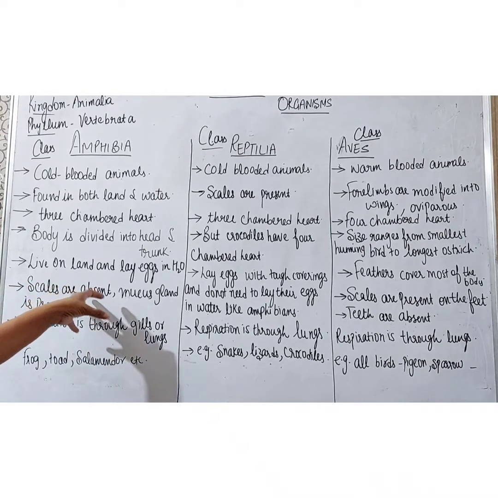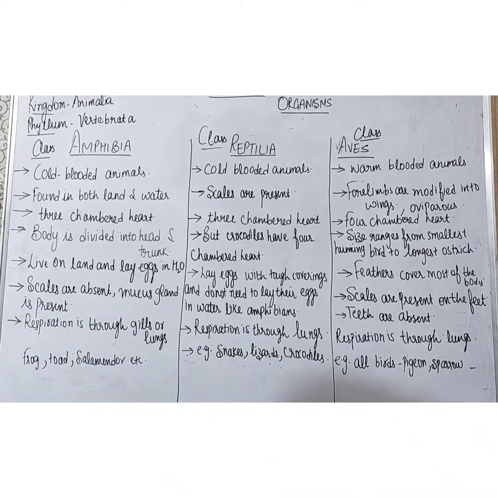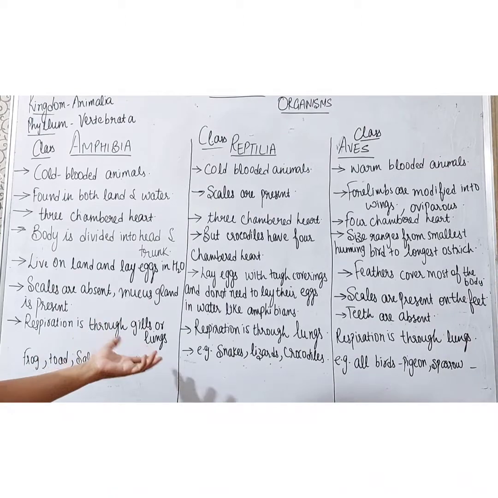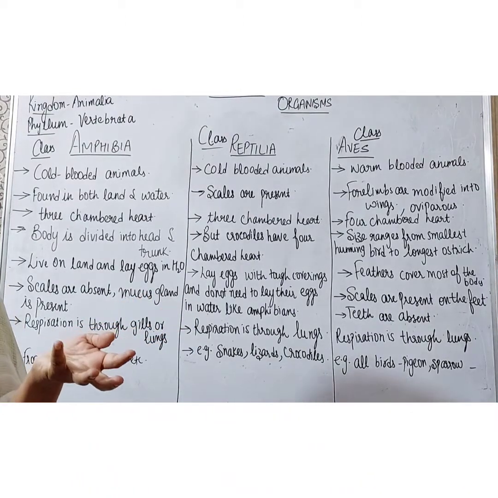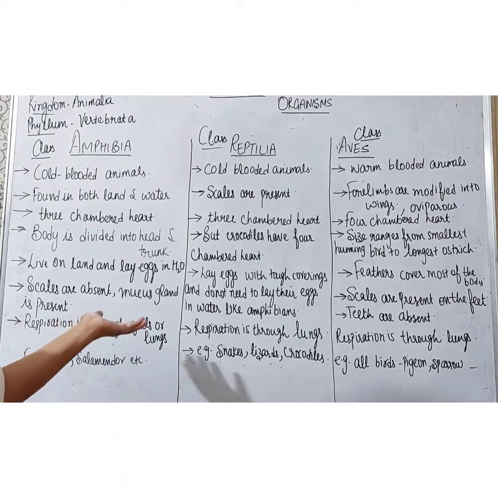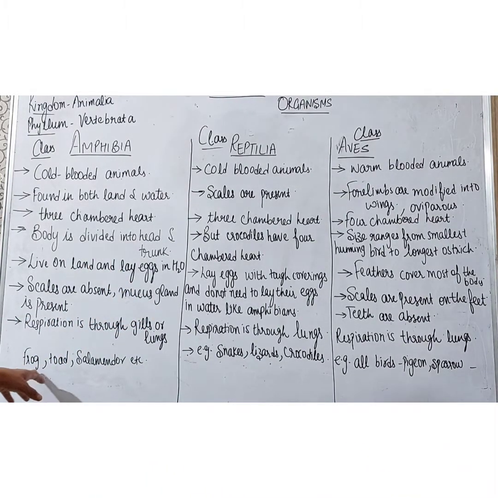Scales are absent in amphibians and mucous glands are present, right students? Respiration is through gills or lungs, because they are found both in water and on land. The examples are frog, toad, salamander, etc.